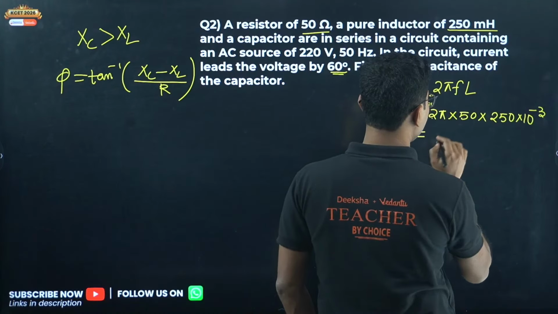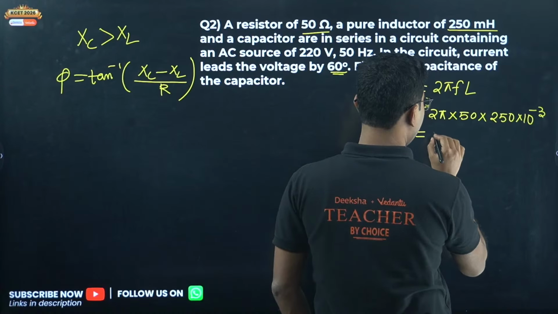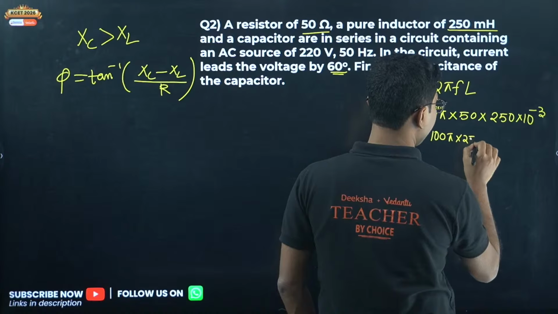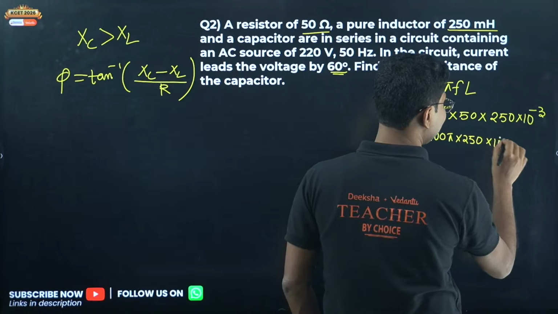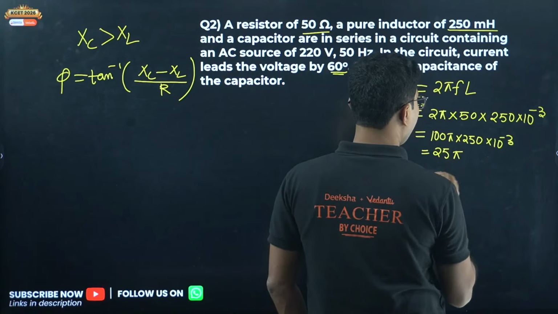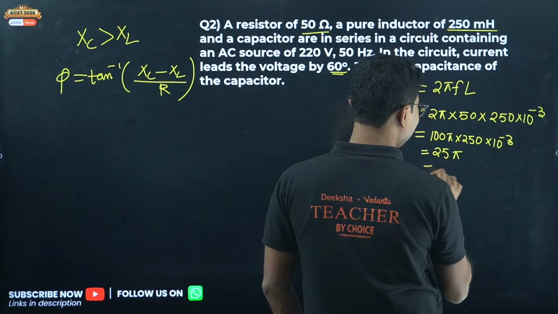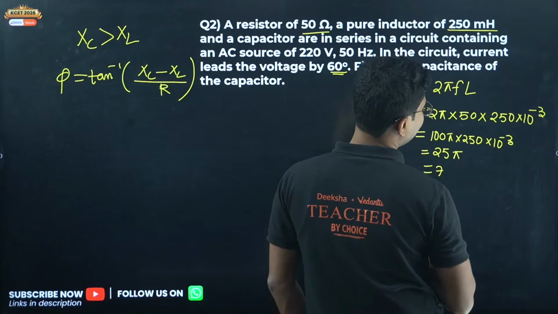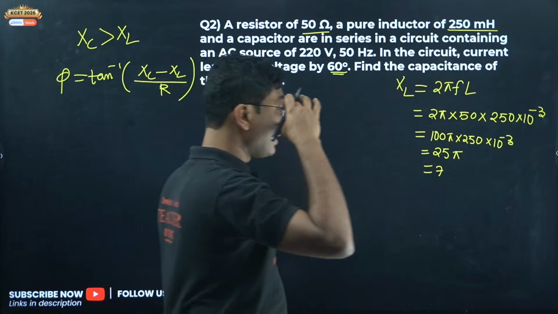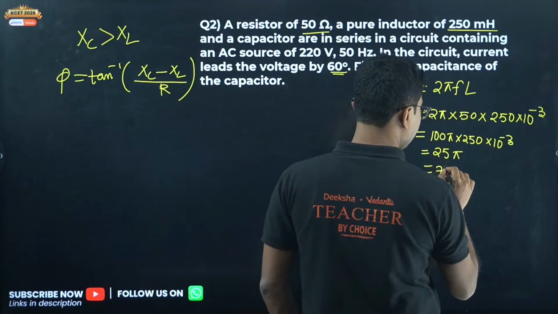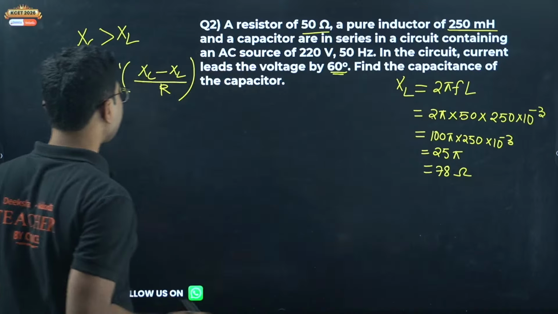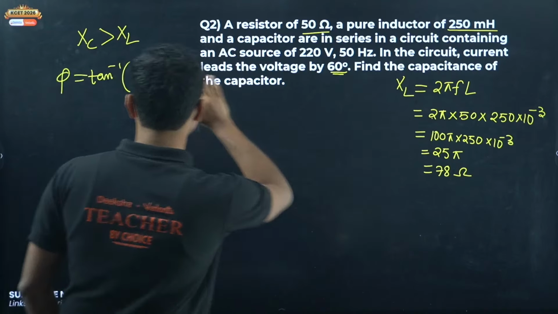So 2 pi into 50 is 100 pi, into 250 into 10 to the power of minus 3. So this turns out to be 25 pi, approximately 77. 77 point something, let me take it as 78. 78 ohm is XL.